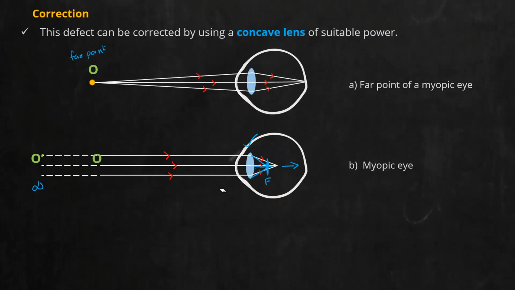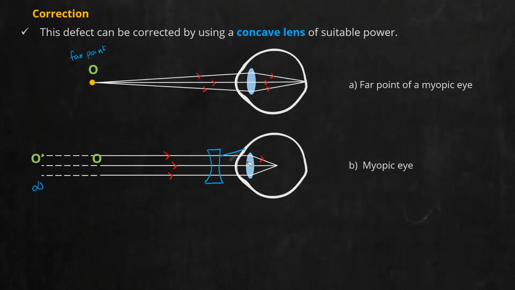And what is the opposite, or what can we do for that? We can use a concave lens, a diverging lens. And what does a concave lens do? It will diverge the light rays. And as a result, now this eye lens will converge into a point on retina. That is how you correct it.